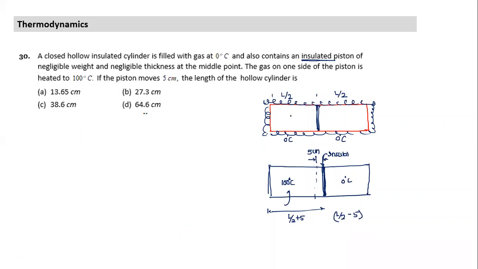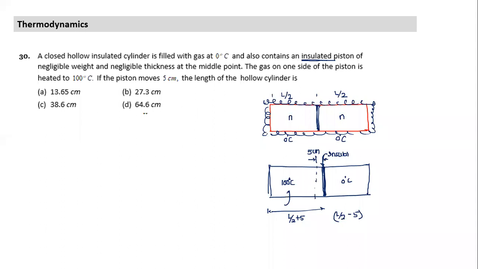See, in the initial case, they were in the middle. So the number of moles here will be equal. And how do I use this condition of the position of the piston? What kind of piston is it? Negligible weight and negligible thickness, a smooth piston. The smooth piston, what does this imply?